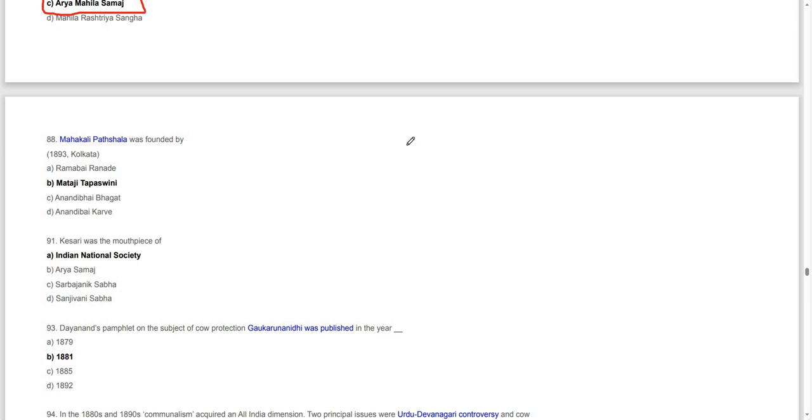Then, Mahakali Pathshala was founded in 1893, Calcutta, by Mataji Tapaswini. Mataji Tapaswini was the one who founded Mahakali Pathshala, Calcutta, 1893.